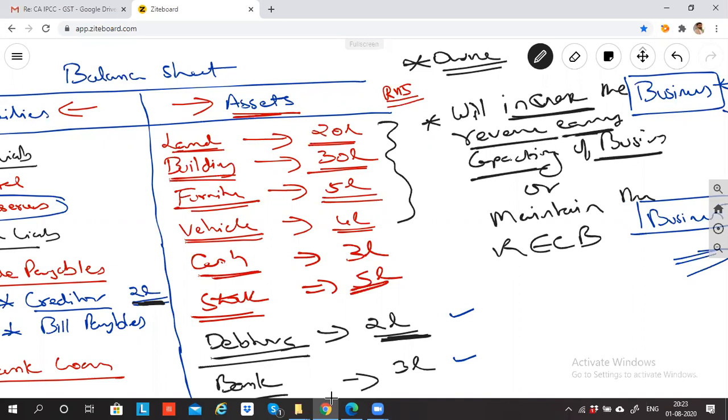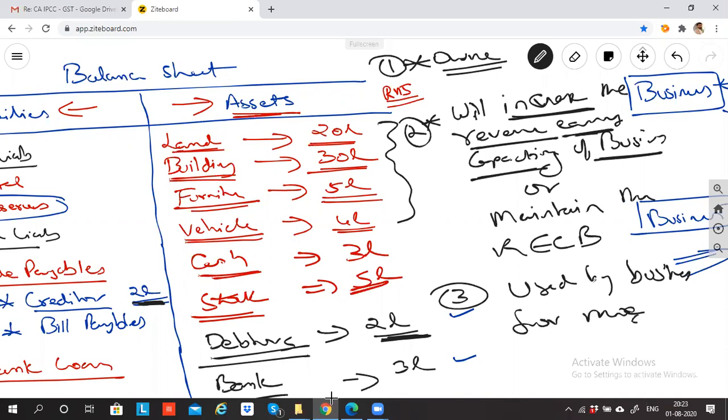So this is the second point. This is the first point. This is the second point. And the third point, that these assets should be used by the business for more than one financial year, which means,